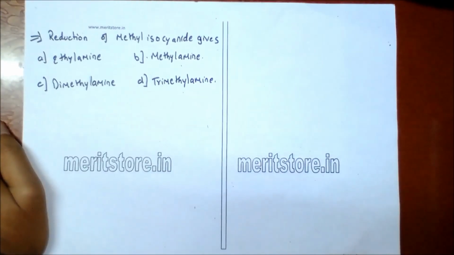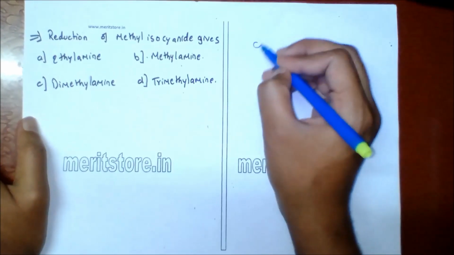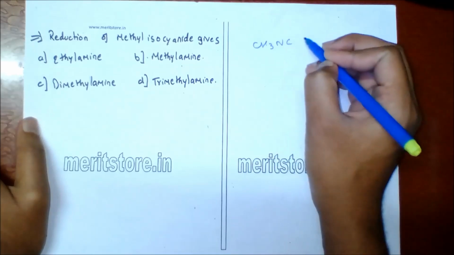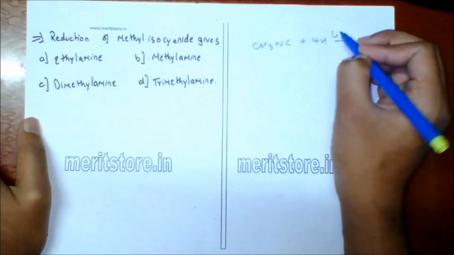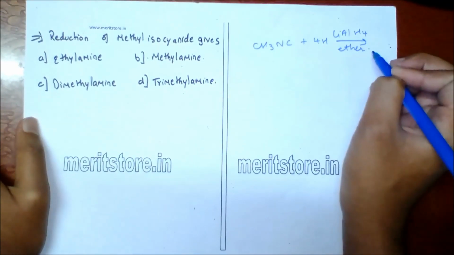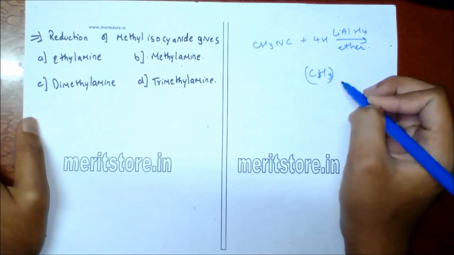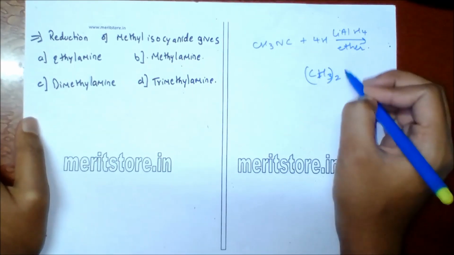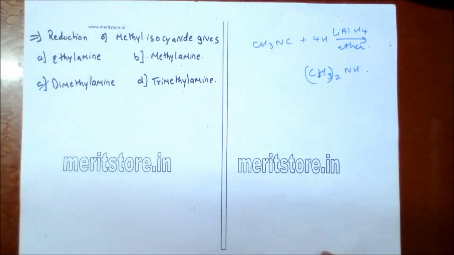Reduction of methyl isocyanide gives A. ethylamine, B. methylamine, C. dimethylamine, D. trimethylamine. So when methyl isocyanide, CH3NC, undergoes reduction in the presence of lithium aluminium hydride in ether, which is the catalyst used, and solvent, it will give dimethylamine. So option C is the correct answer.